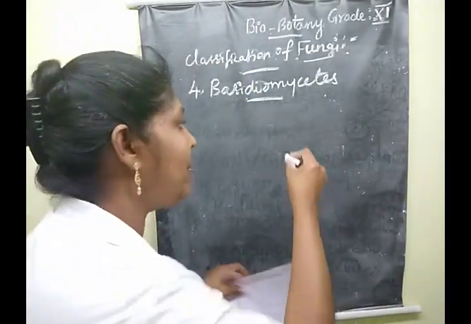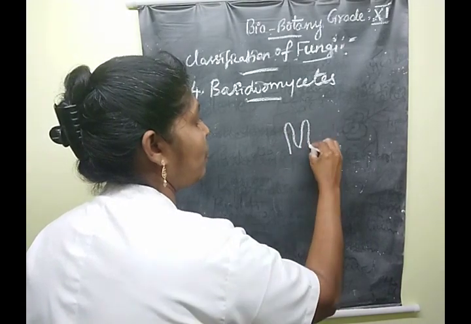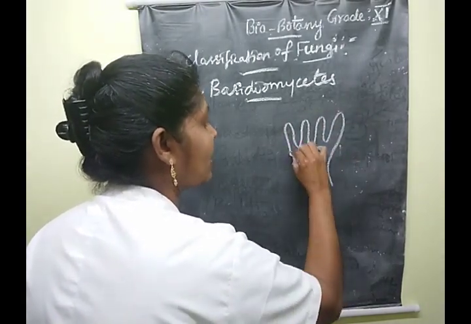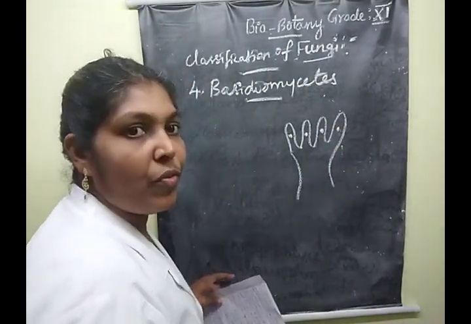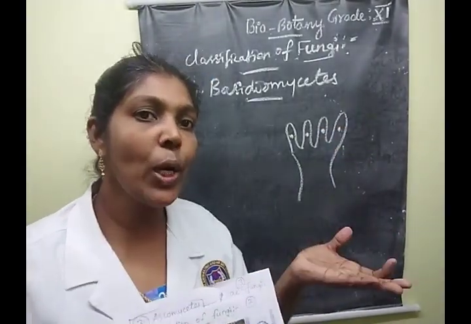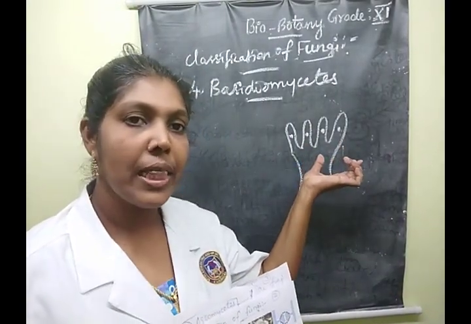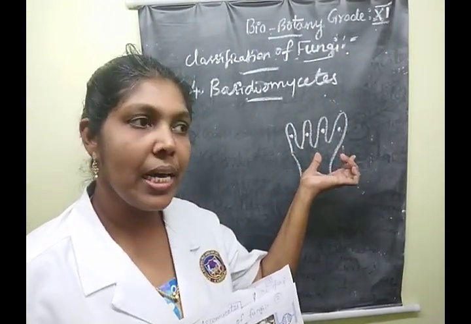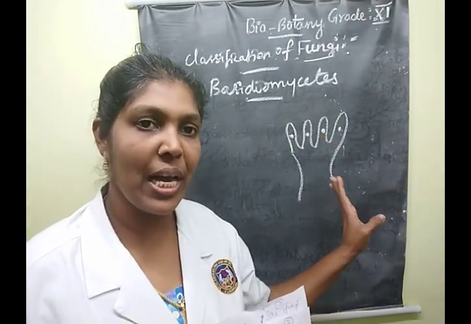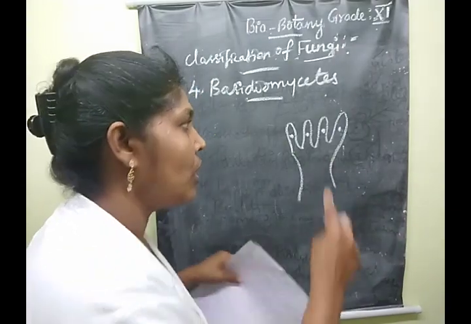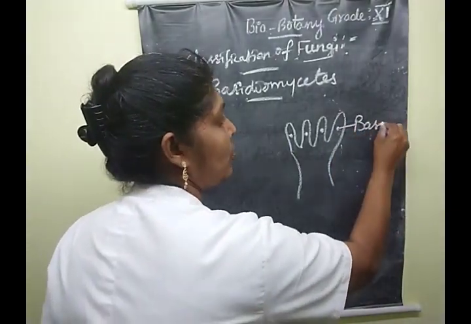The basidium represents a clump-like structure. It forms clump-like structures of four basidiospores, borne on sterigmata. They protrude as four basidiospores. So this is the basidiospore.